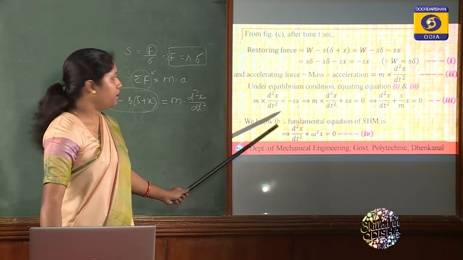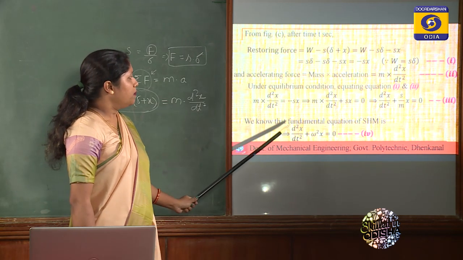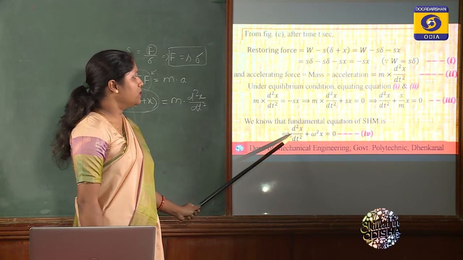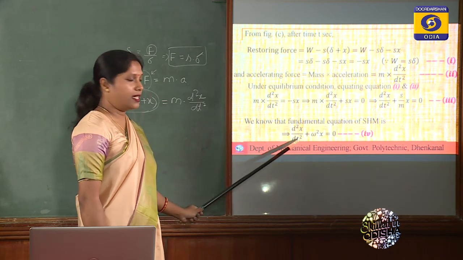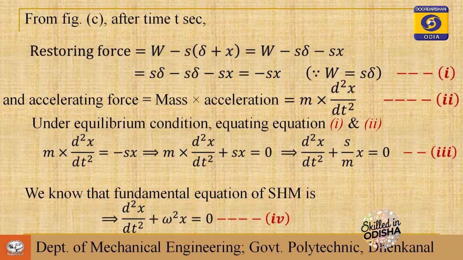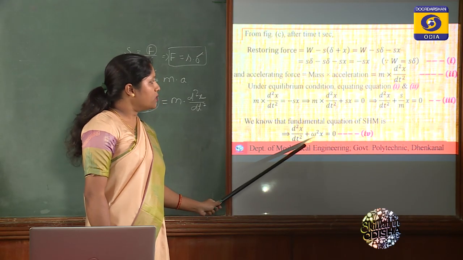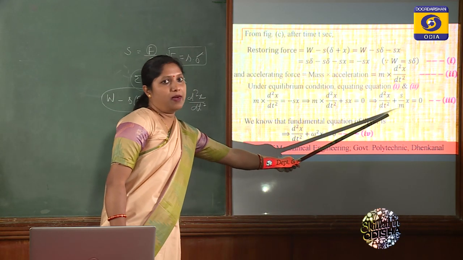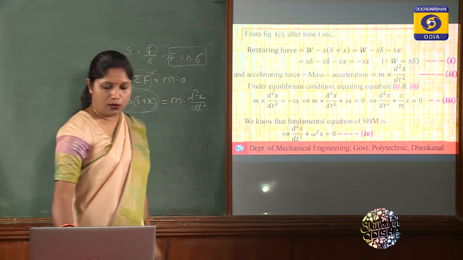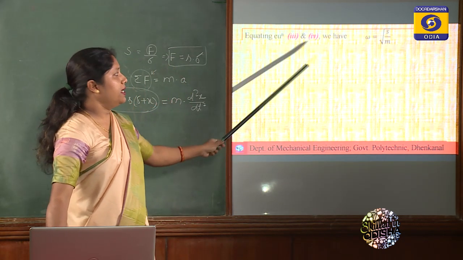We know the fundamental equation of simple harmonic motion is a second order differential equation of the form d square x by dt square plus omega square x equal to 0. So we can compare equation 4 with equation 3. What we get is omega square equal to S by m, or omega equal to the square root of S by m.